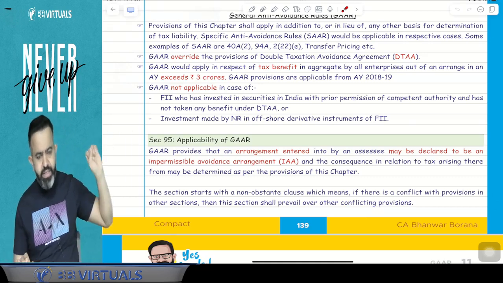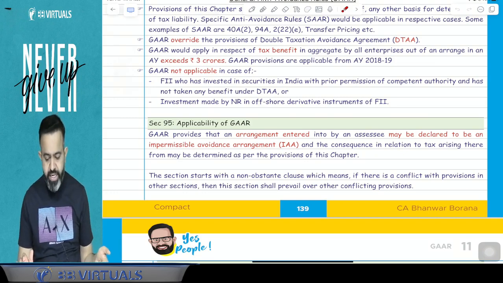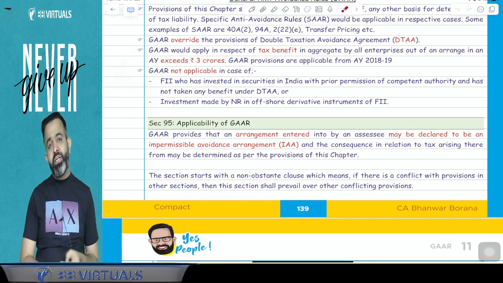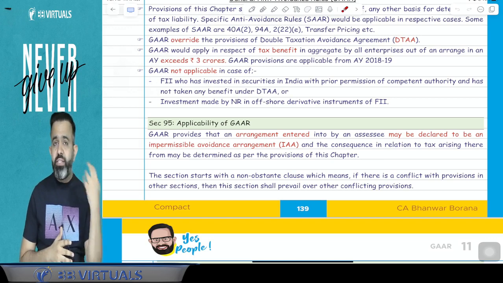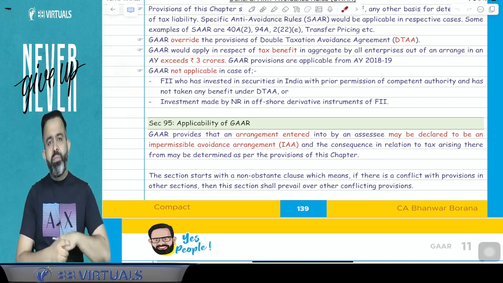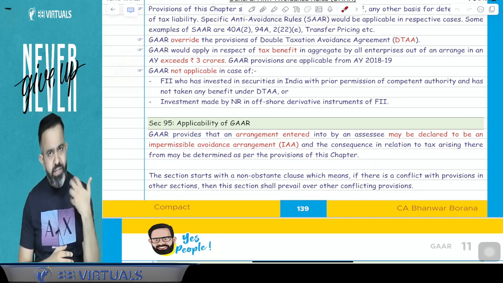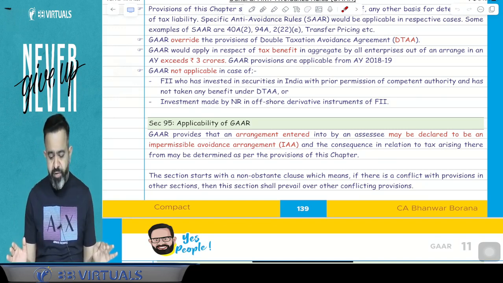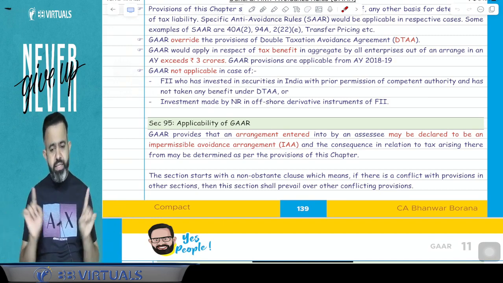So here they are saying GAR is not applicable in case of an FII who has invested in securities in India with the prior permission of the competent authority and has not taken any benefit under the DTAA. So if a foreign institutional investor has invested in India with the permission of the competent authority, meaning the RBI or any authority, and has not taken any benefit in the DTAA, then GAR is not applicable.